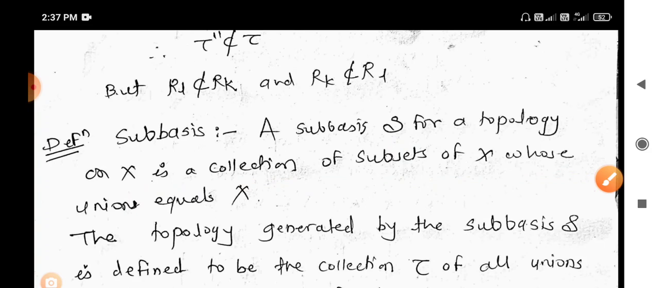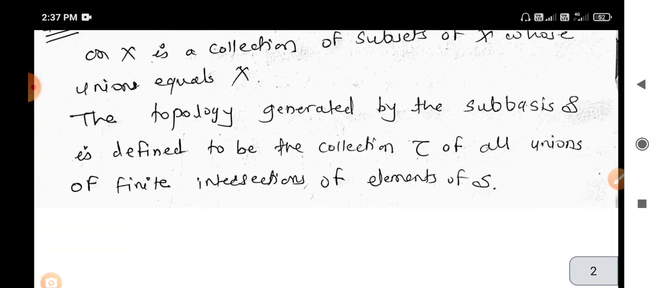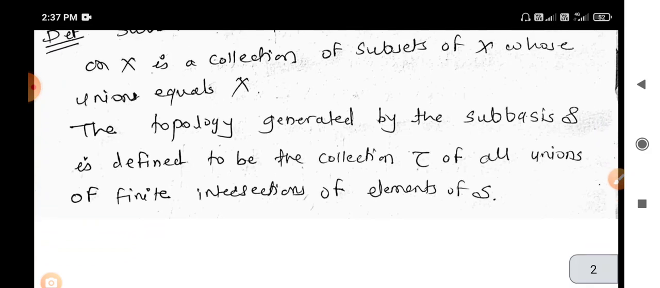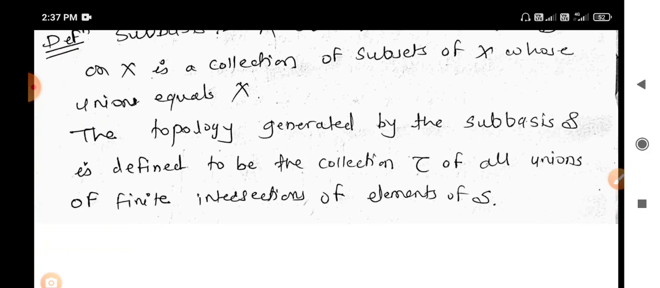And the topology generated by the subbasis S is defined to be the collection tau of all unions of finite intersections of elements of S. Remember this: the topology generated by the subbasis S is nothing but all unions of finite intersections of elements of S. So that set forms a topology, and the corresponding set is a subbasis, denoted by curly S.